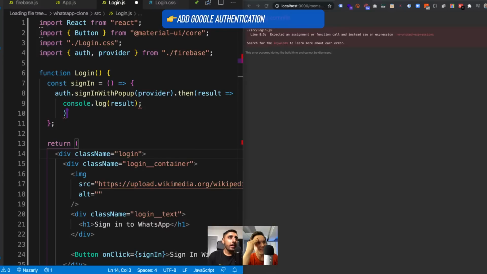And for error handling, I'm going to say, you know what? If we get an error, catch it. One sec. What is going on here? Oh, yeah, there you go. Then we say catch, error. And if there is an error, for whatever reason, I'm going to say alert error dot message.